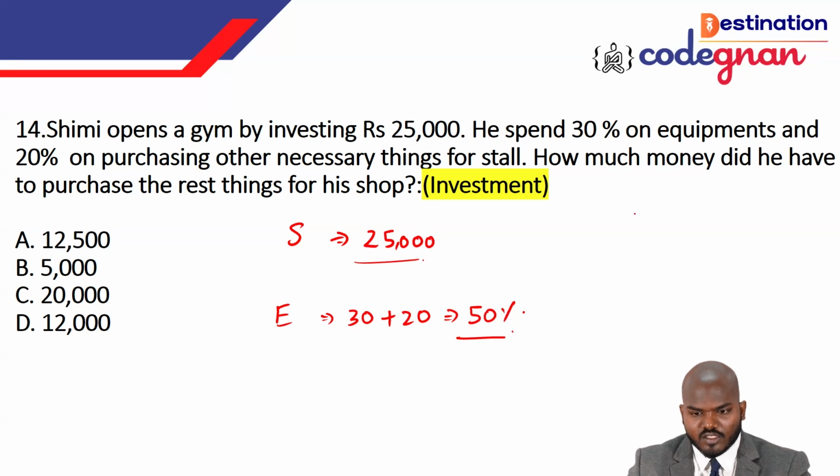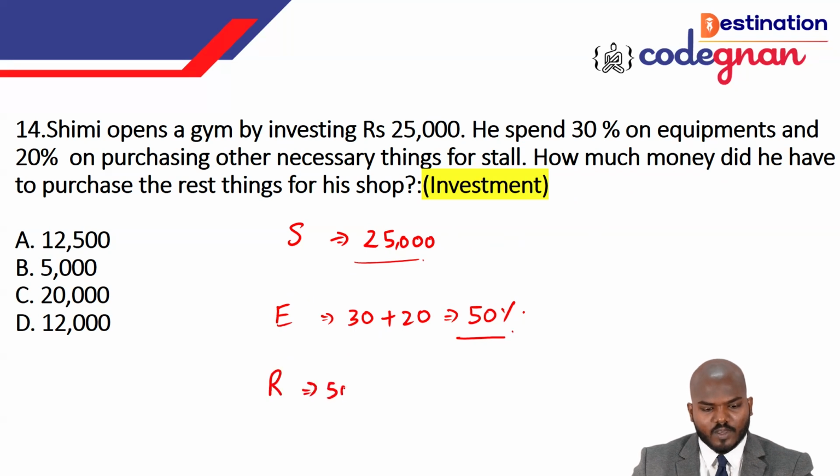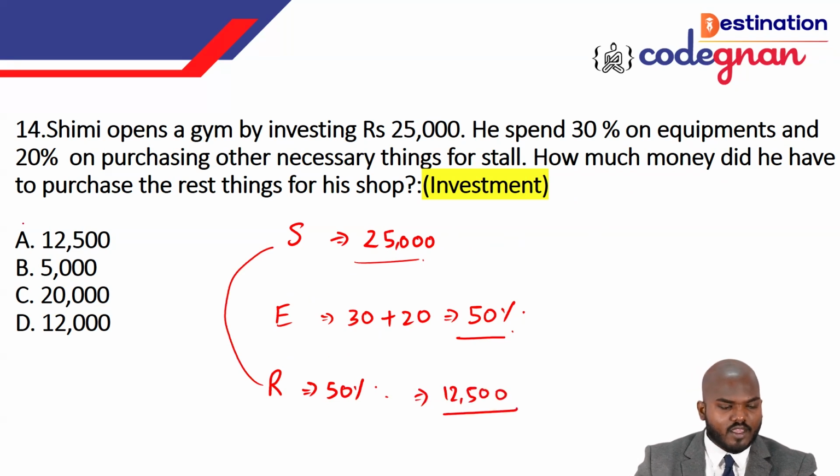So how much money does she have to purchase the rest of the things? She spent almost 50% of the investment, so the remaining is 50%. Then 50% of 25,000 means 12,500 rupees. So here option A is the correct answer.